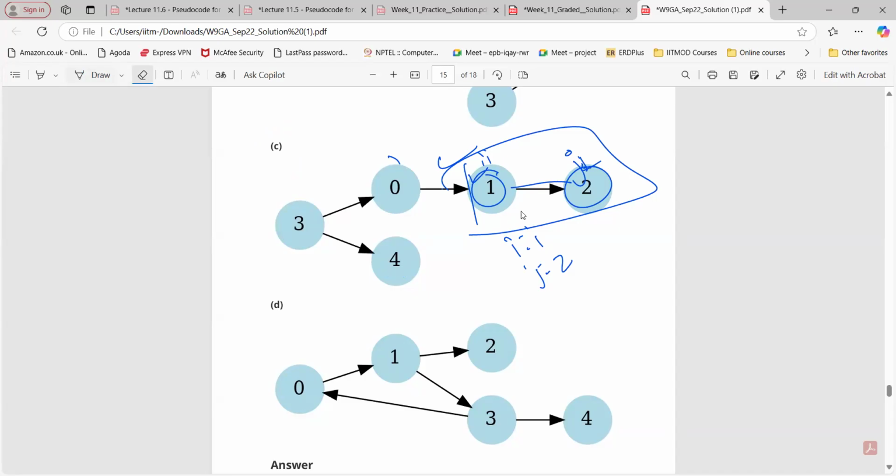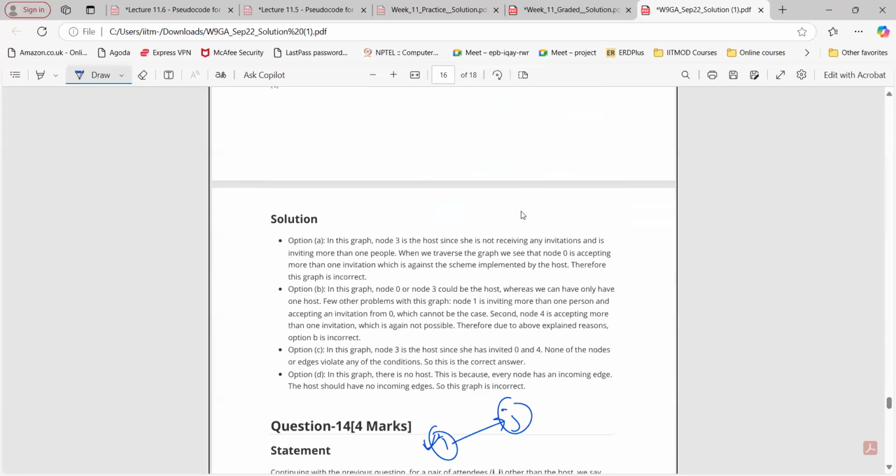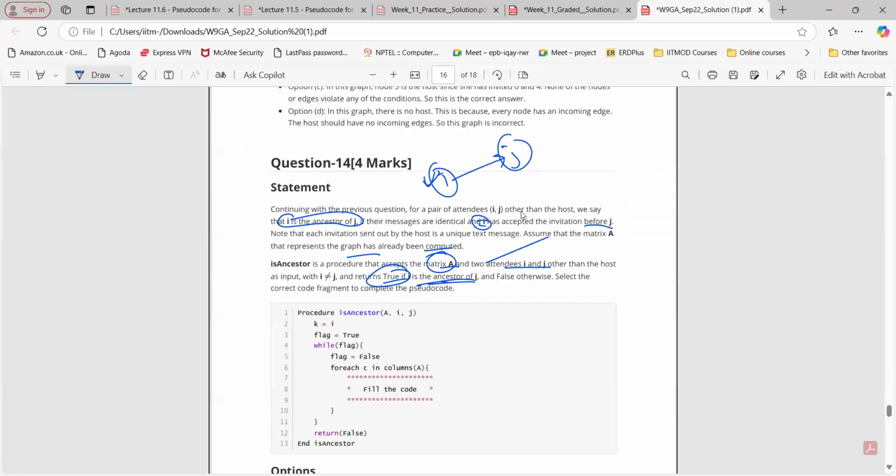Sir, 3 is the host, so in the question it is given he can't receive any invitation. No, other than the host, we say that I and J's messages are identical. Note that each invitation sent out by the host is a unique text message. Let us assume that matrix A represents the graph as already computed.